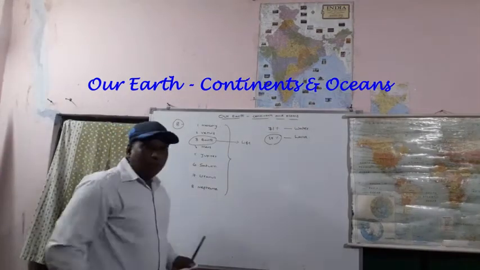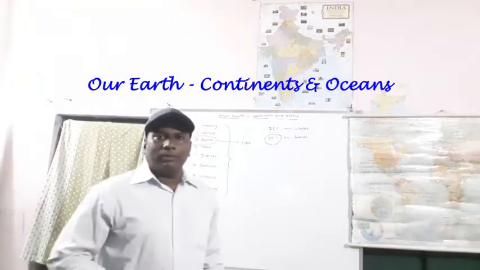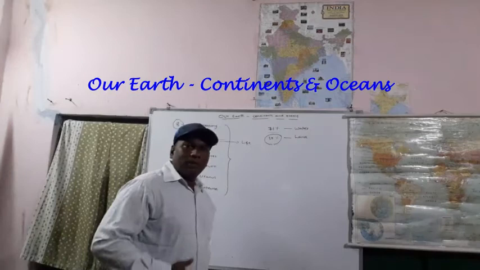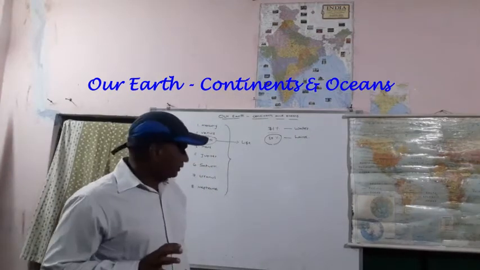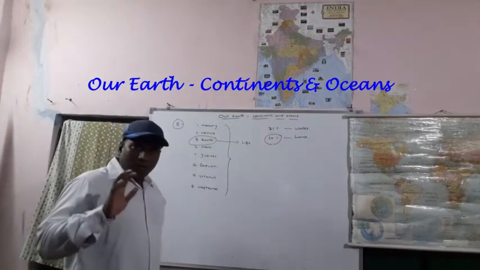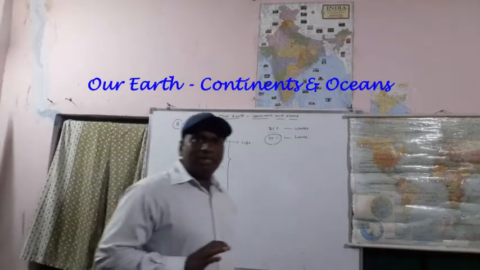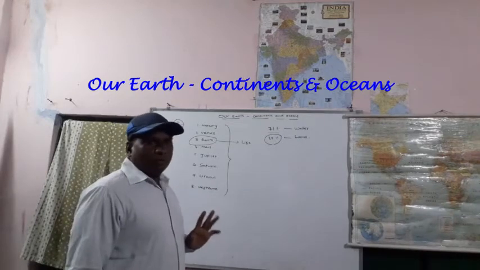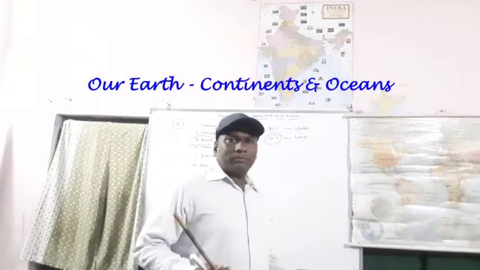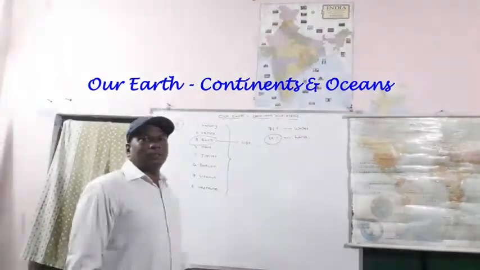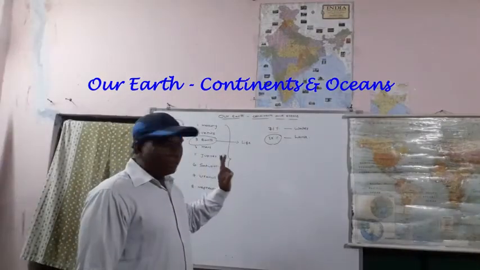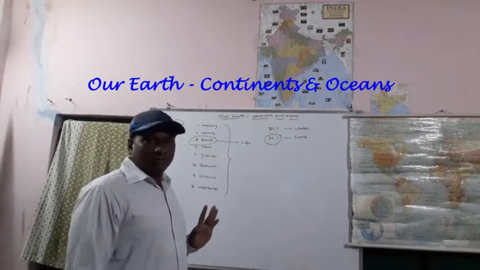Just now I explained: life, bacteria, animals, human beings, everything lives on our Earth. Why is life especially available on Earth? Because, how are we breathing, what are we breathing? Air. Air is a very important part and parcel of our life.